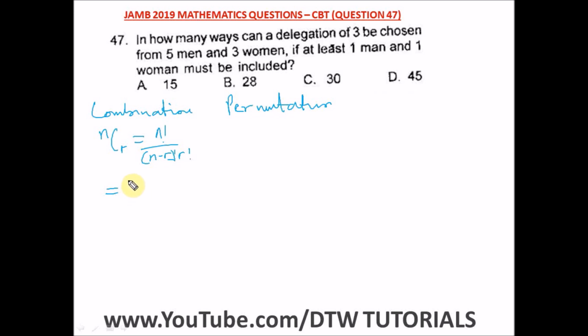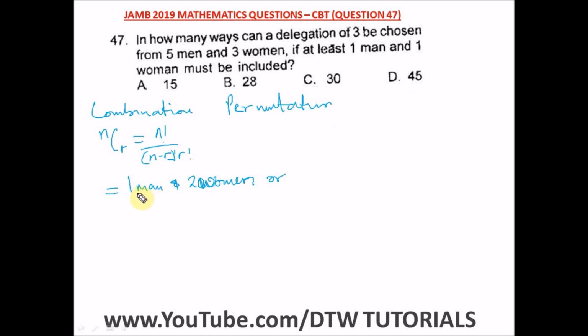So it means the first selection must be 1 man and two women, or that's what we have. If at least 1 man and 1 woman must be included, it means that it will not be all 3 women and it can't be all 3 men. 1 man must be included and 1 woman.